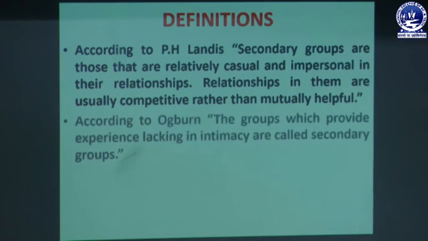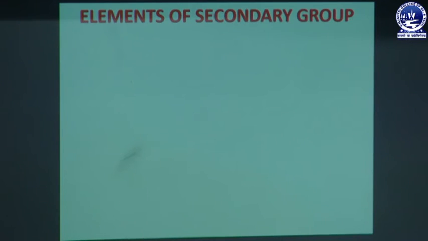And according to Ogburn, the groups which provide experience lacking in intimacy are called secondary groups, in which the group provides experience in the absence of intimacy between the members. And next we will discuss the elements of secondary group. What are the major elements of that group?